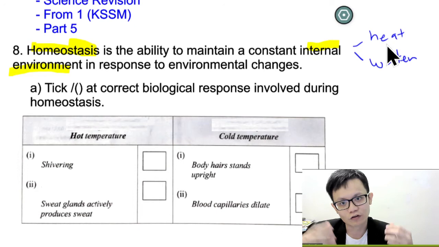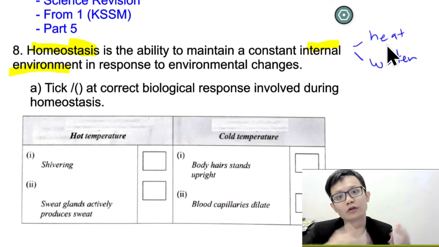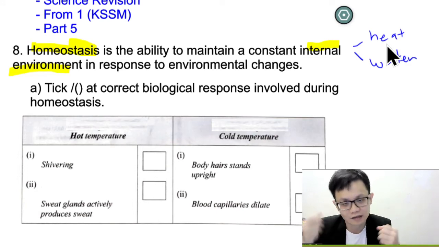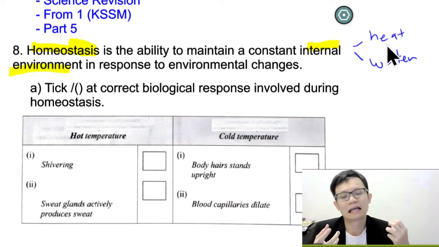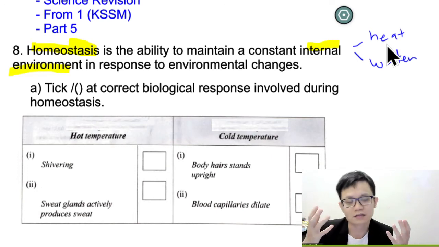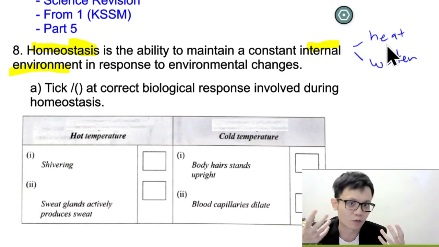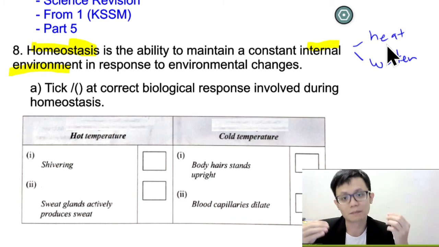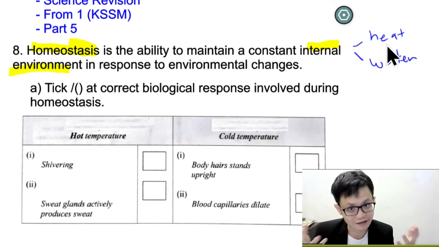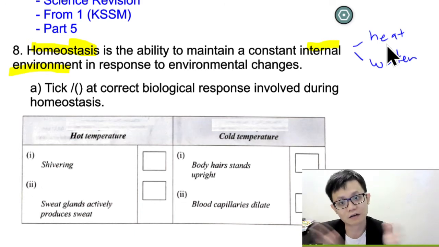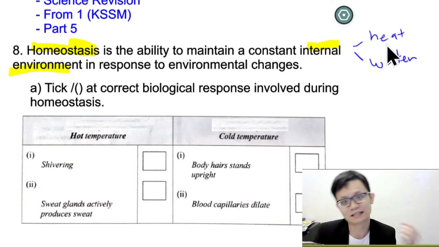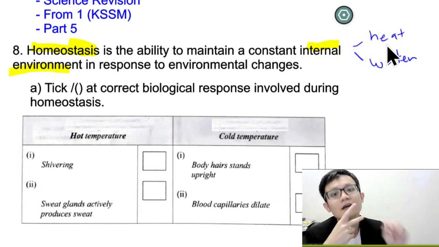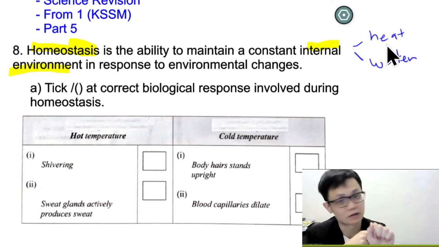Or if you have too much water, you need to go to the toilet to urinate. So the body needs to release more water. If you go for PE and exercise, then you don't need to go to the toilet because your body doesn't have enough water. So the body regulates itself in order to maintain the proper amount of water in your body so that you won't die, correct or not? This is also part of the process we call homeostasis. So we have two examples: maintaining the temperature in your body, and maintaining the amount of water in your body.